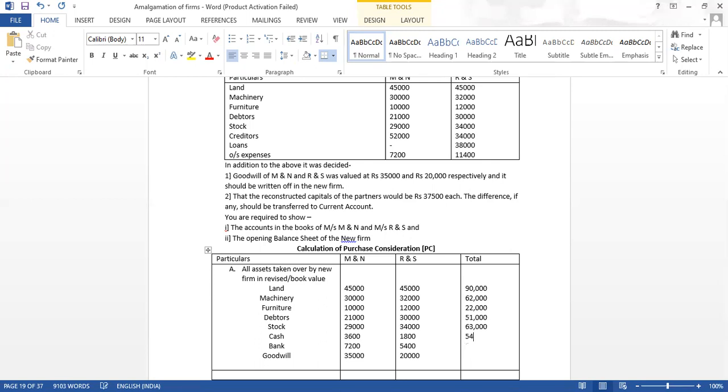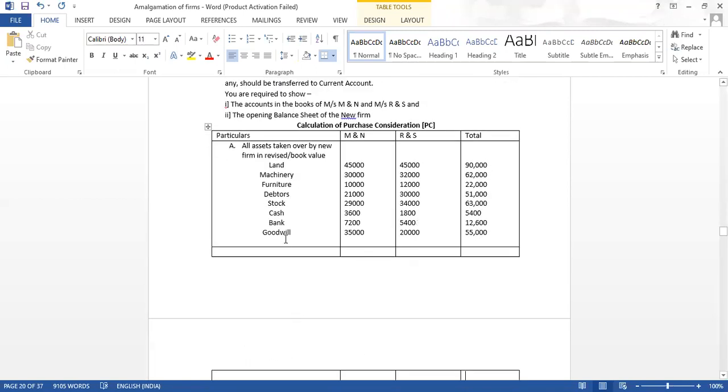Is it 5,400? This is how much? 12,600. This is 55,000. Hope the totalings are done properly. Just cross-check whether it is proper. We get the total of A.